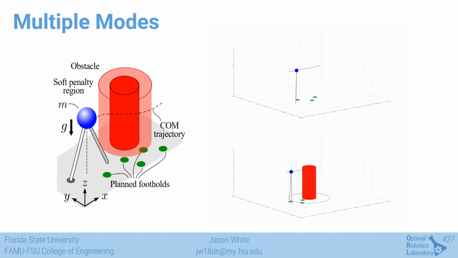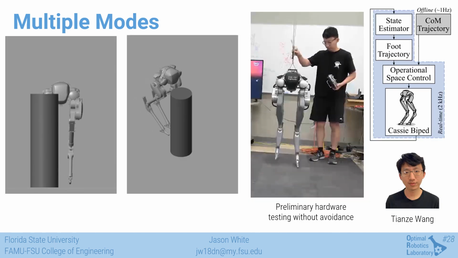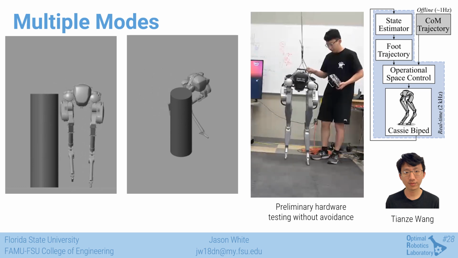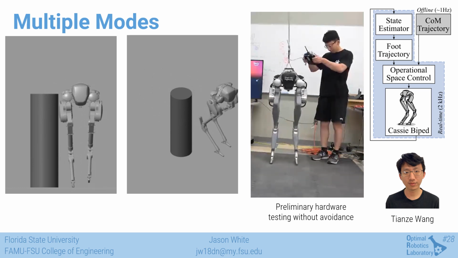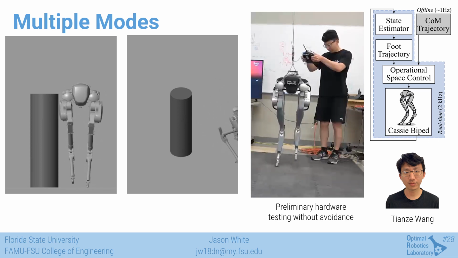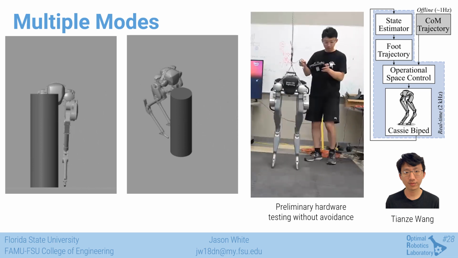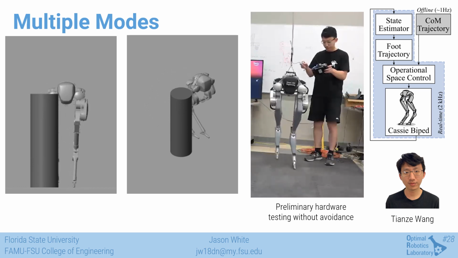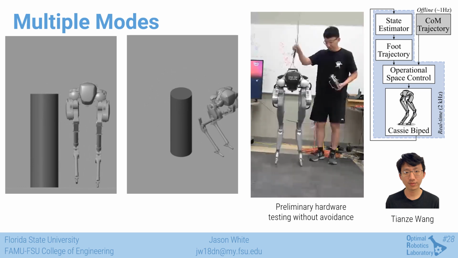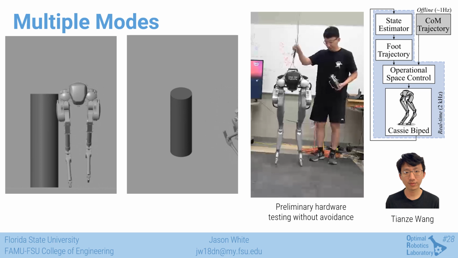We then test this method with another system, more specifically a linear inverted pendulum model. Using MPC with the LIP model, we predict 3 steps into the future. By including avoidance, we simply command the robot to walk forward and find it avoids an obstacle placed directly in its path. When applied to a 20 degree of freedom Cassie series robot, we again see it navigates around the obstacle. A low-level operational space controller commands joint accelerations, which allow the pelvis to follow a trajectory developed by the presented model. I want to recognize Tianzi Wang for his hard work on both the LIPM avoidance integration and the operational space controller seen here.